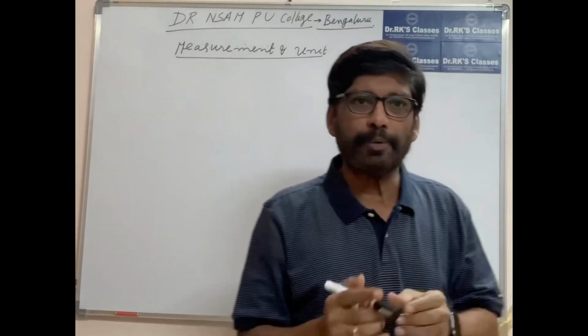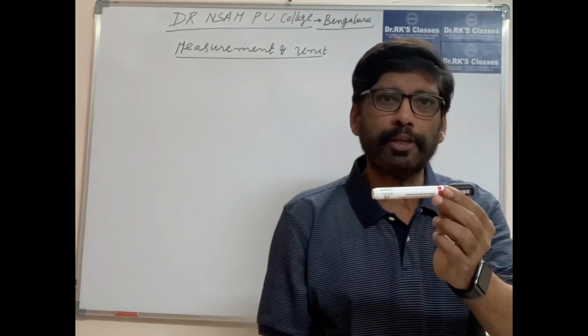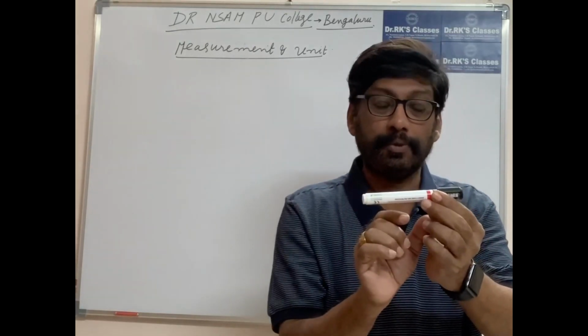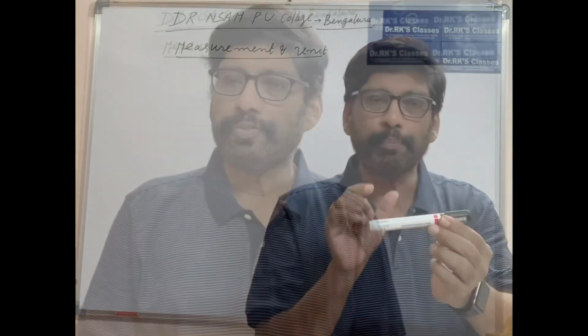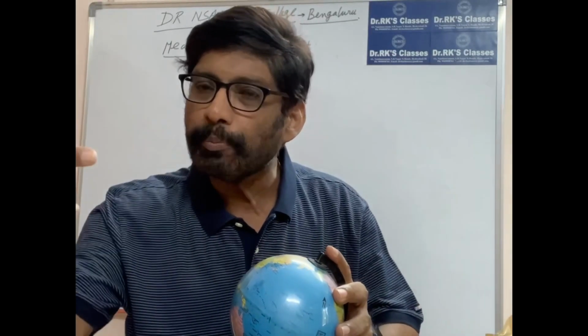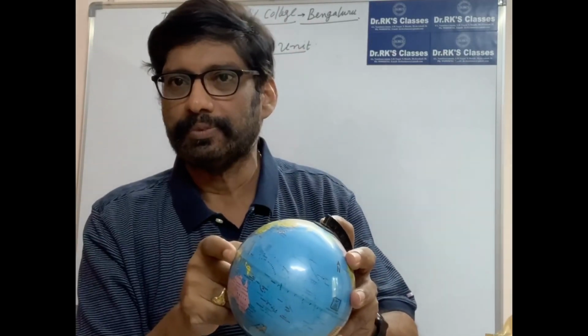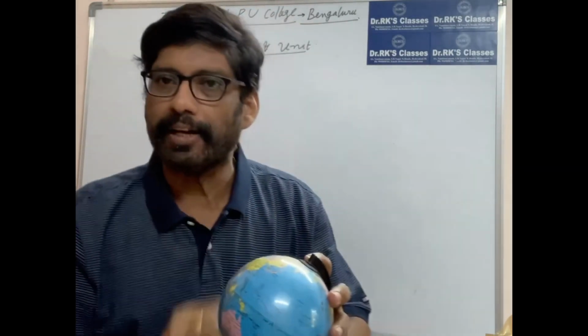Let us take the example of length. To measure the length of this pen, I need a unit called meter. Let us define what is meter. Meter is the unit of length. Now, 1 meter is 1/10 millionth of the distance between the North Pole and equator. So this length is taken as a standard. Okay. So 1 meter is defined in terms of the standard.